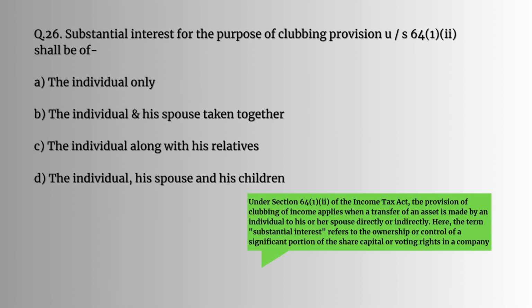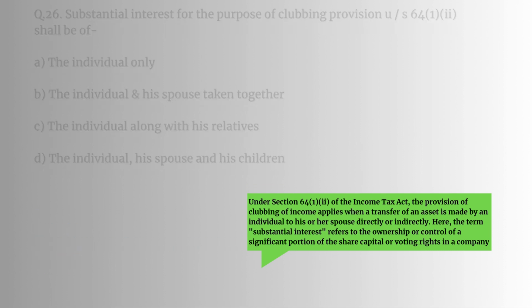Question number 26. Substantial interest for the purpose of clubbing provision under section 64(1)(2) shall be of. So what is 64(1)(2)? 64(1)(2) is the provision of clubbing of income that applies when a transfer of an asset is made by an individual to his or her spouse directly or indirectly. Here the term substantial interest refers to the ownership or control of a significant portion of the share capital or voting rights in a company. So the answer would be B. The individual and his spouse taken together.